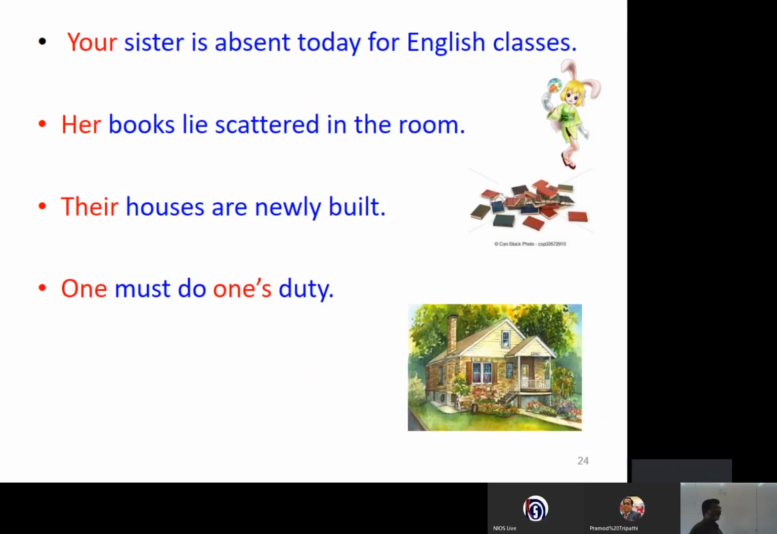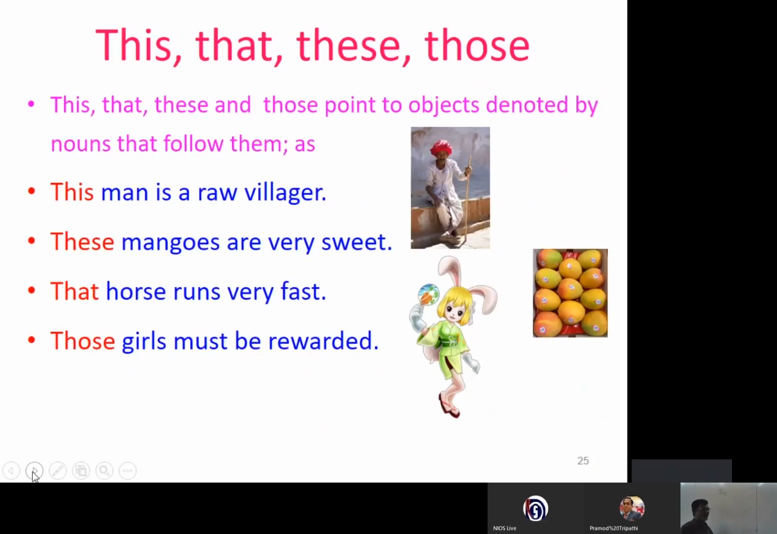Now let us see one more set of determiners. This, that, these, those. Naturally, this is singular and these is plural. That is singular and those is plural. This, that, these, and those point to objects denoted by nouns that follow them, as: This man is a raw villager. This is a new fan.